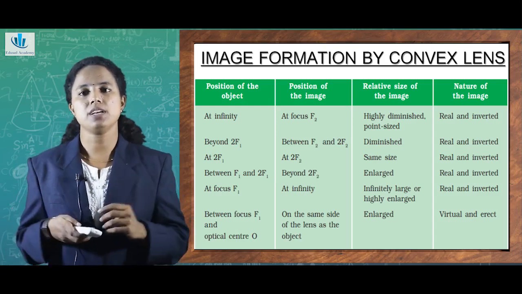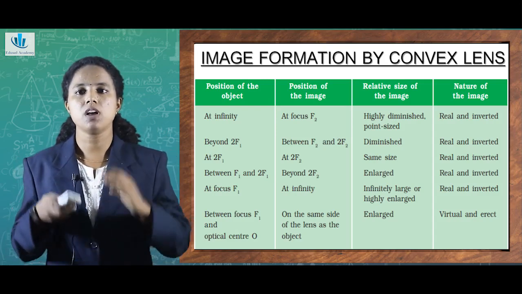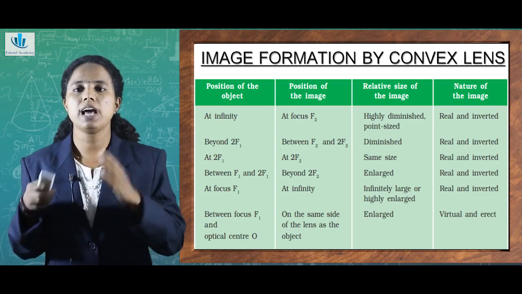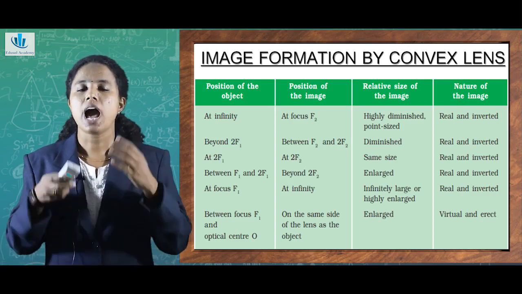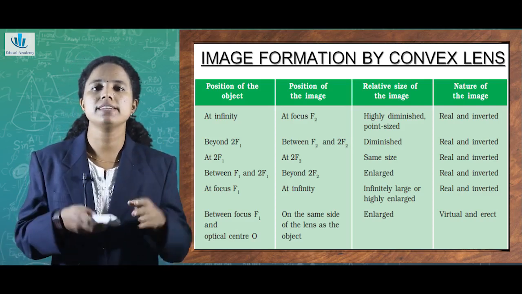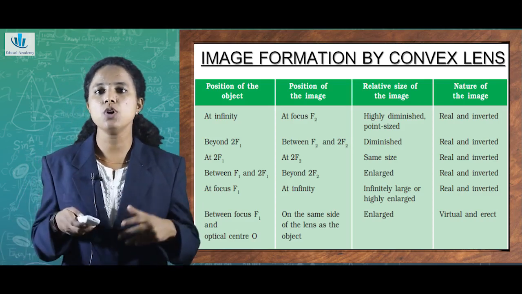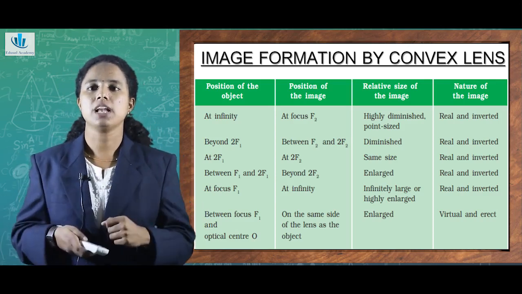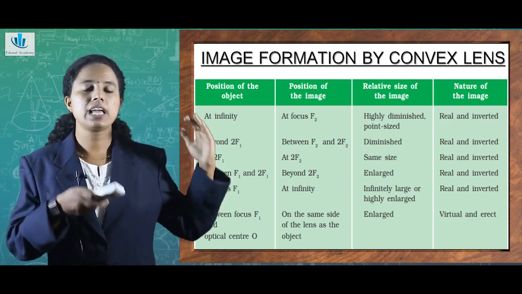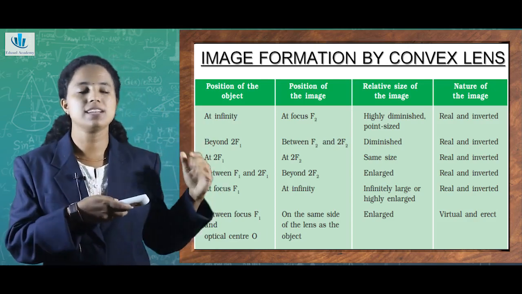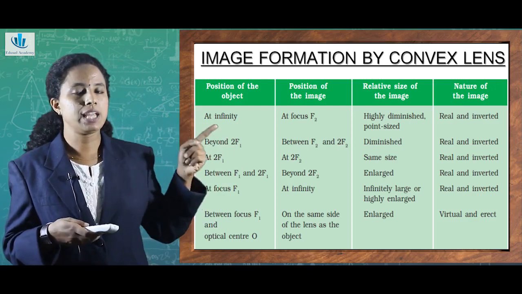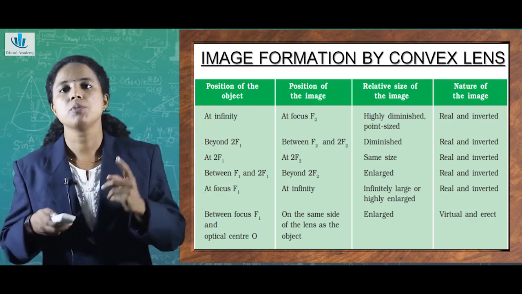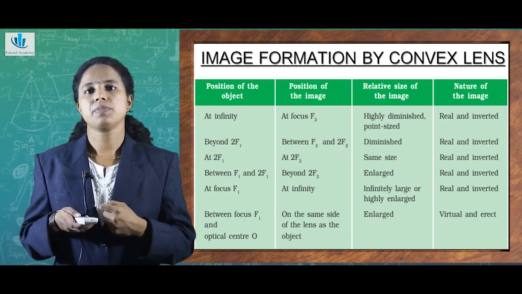So there is an exception: when I kept the object between F1 and the optical center O, I obtained my image as virtual and erect, and also on the same side of the lens as the object. For all other positions of the object, they share a common nature: the image is real and inverted.